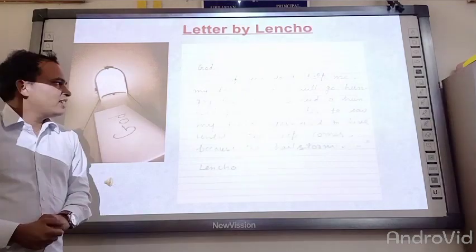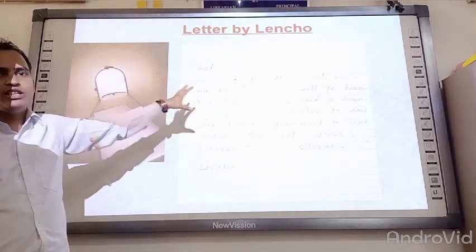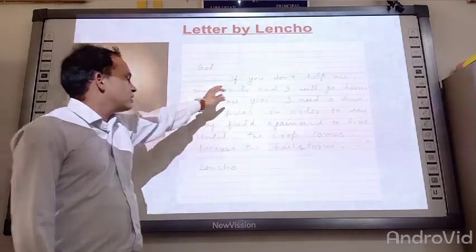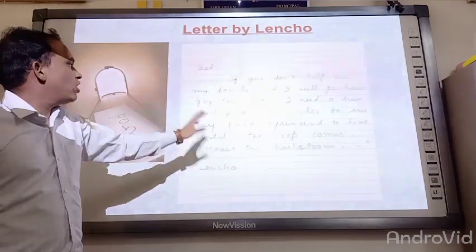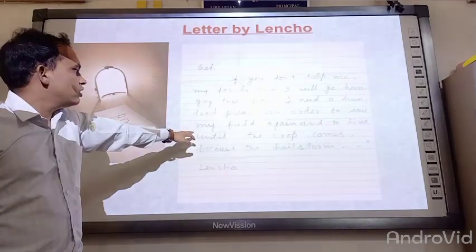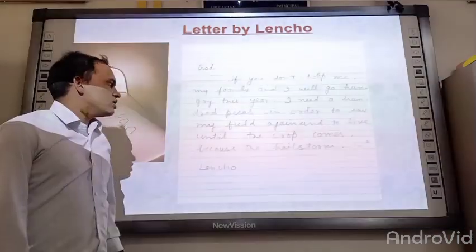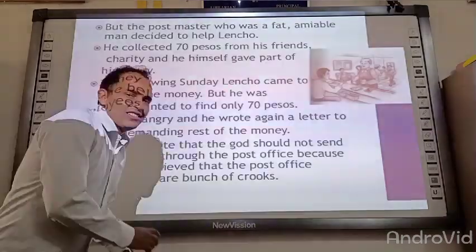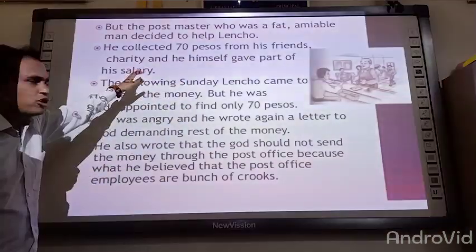Now we were talking about the letter. His letter could be like this. This is not the actual one which Lencho wrote, but his letter could be like that. God, if you don't help me, my family and I will go hungry this year. I need 100 pesos in order to sow my field again and to live until the crop comes, because the hailstorm destroyed my field. So after looking at the letter, we are going to continue this summary, the important points of this chapter.